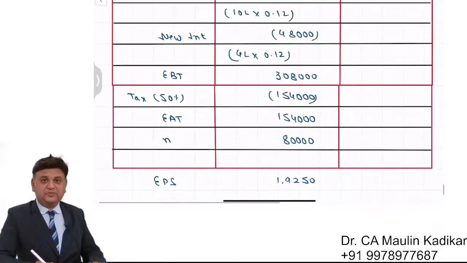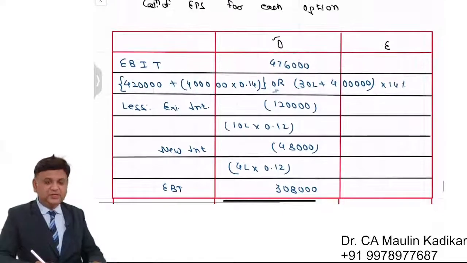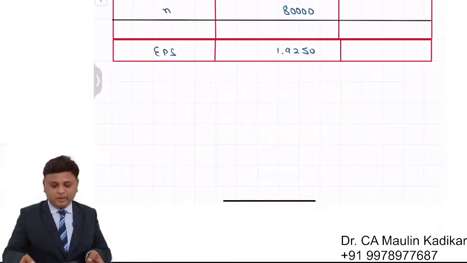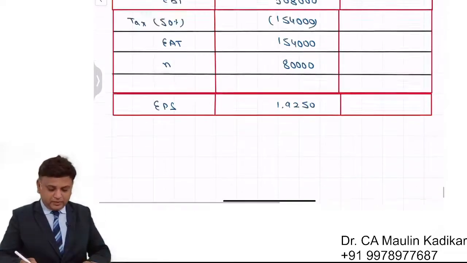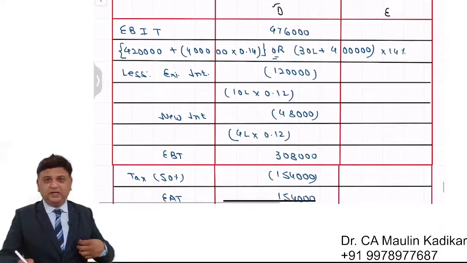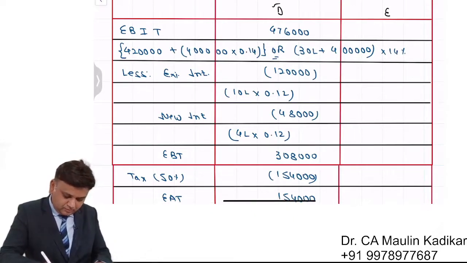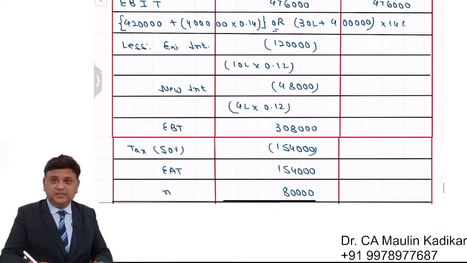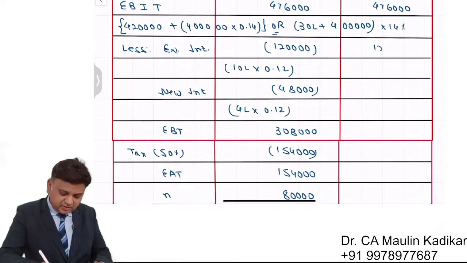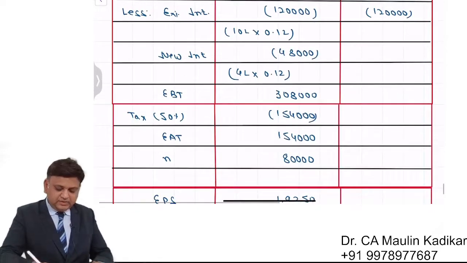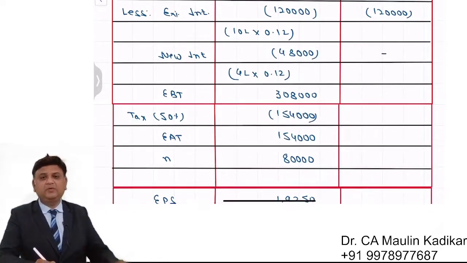I request you to write an answer for debt and please calculate the answer for the equity and put your answer in the chat box. In case of the equity, the amount of the EBIT will remain the same, 4,76,000. Existing interest will remain the same, 1,20,000. There will not be any new interest. Why? Because we are going to expand our business using equity financing.